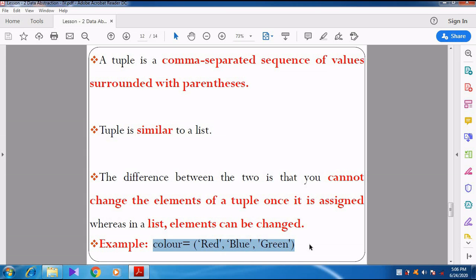All these colors are given within parenthesis. So that is the main difference, right? Apart from that, tuples cannot be changed, but list can be changed at any point of time.